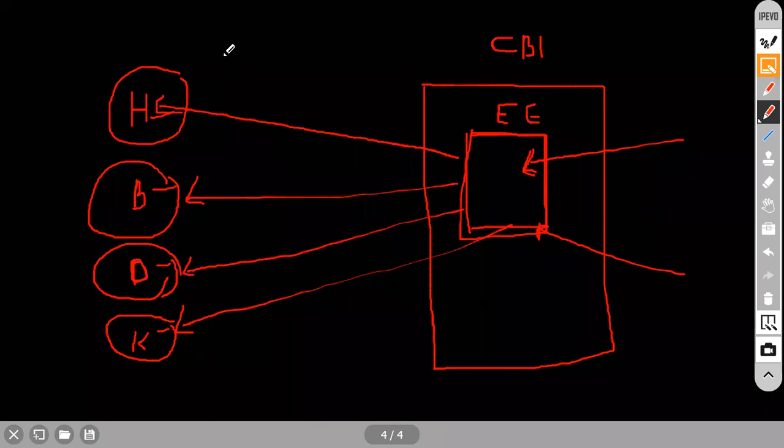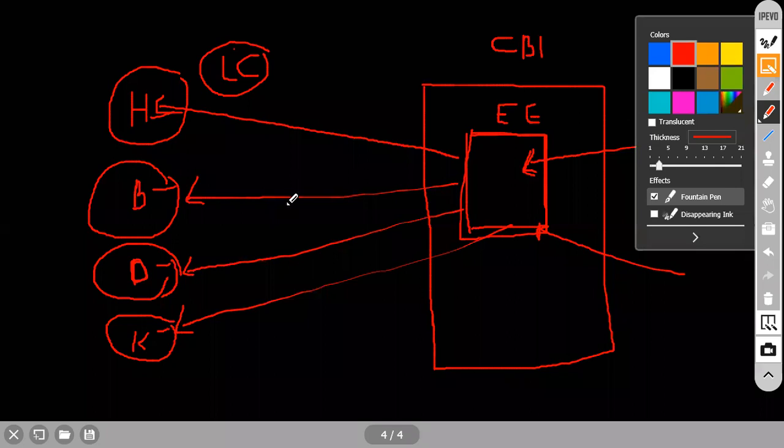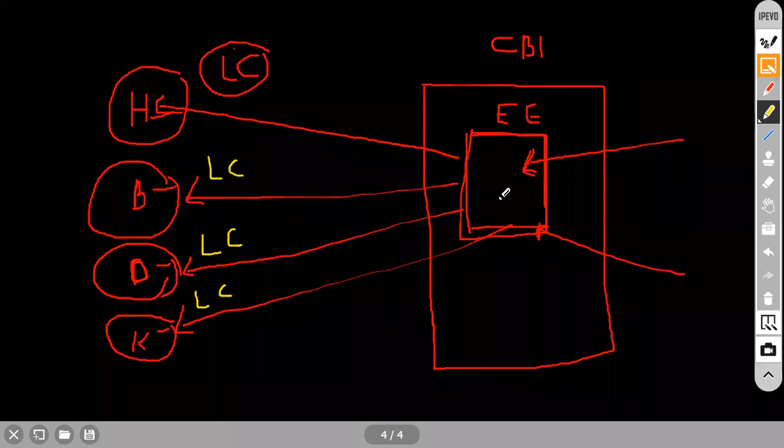For Hyderabad, they will provide a username as well as a password. Those are the login credentials. They will provide the username and password for Bangalore also, for Delhi, and for Kolkata. So like this, these people can access this particular application. Understood now? No need to deploy in Hyderabad, Bangalore, Delhi or Kolkata.